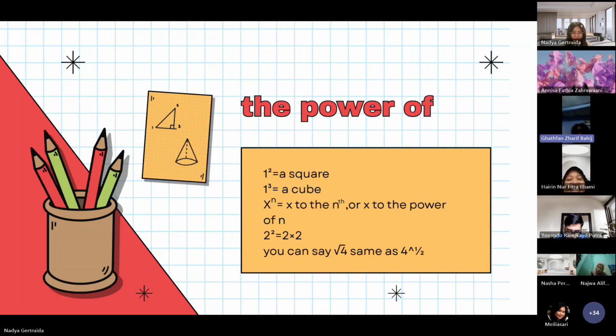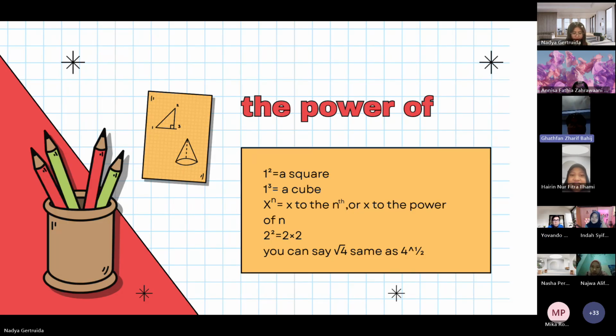All right. So next is the power of. What is the power of? The power of means multiplying a base number by itself a specified number of times, indicated by an exponent. Example, 2 squared or 2 to the power of 2 is equivalent to 2 multiplied by 2. That's why the power of means multiplying a base number by itself. The base number is 2, multiplied by itself a specified number of times, which is 2 to the power of 2.